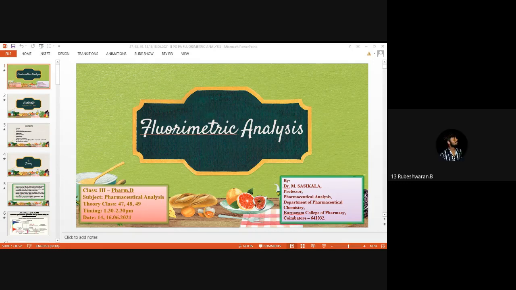Ma'am, factors: concentration, quantum yield of fluorescence, absorption, oxygen, pH, intensity of incident light, quenchers, conjugation, photo decomposition, temperature and viscosity, ma'am.